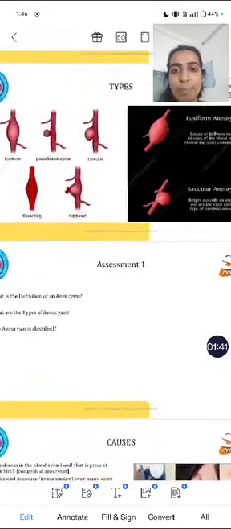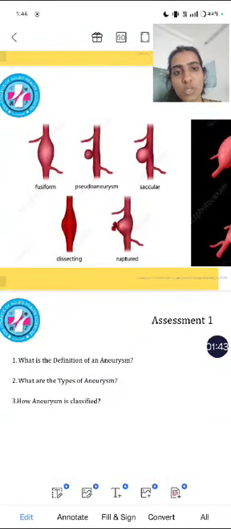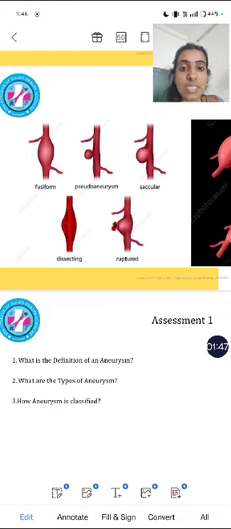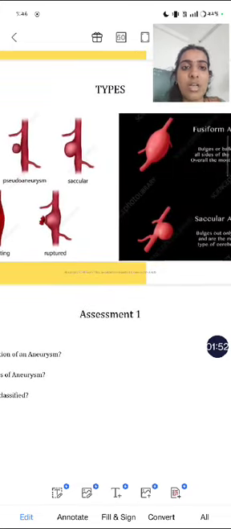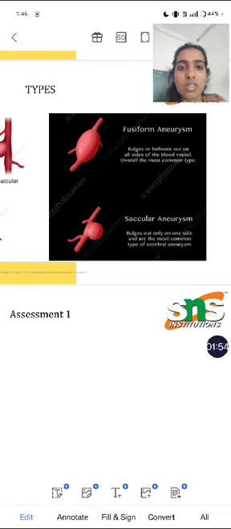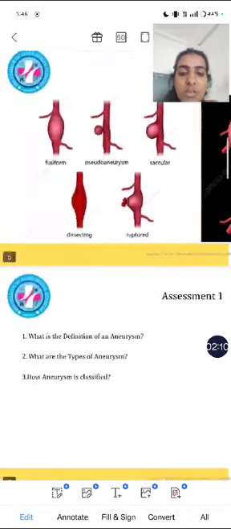So these are the types of aneurysms. The first one is fusiform, second is pseudo aneurysm, third one is saccular, and dissecting and ruptured aneurysm. The fusiform aneurysm bulges or balloons out on all sides of the blood vessel and is the most common type overall. The saccular aneurysm bulges out on only one side and is the most common type of cerebral aneurysm.